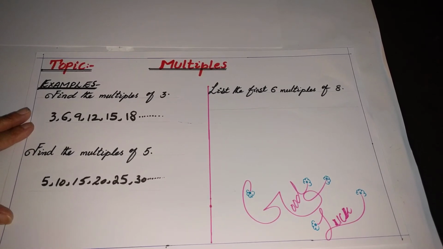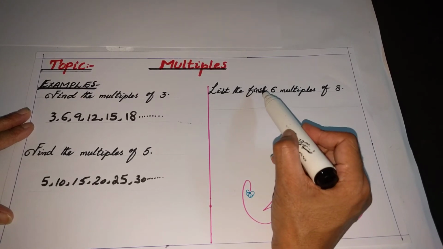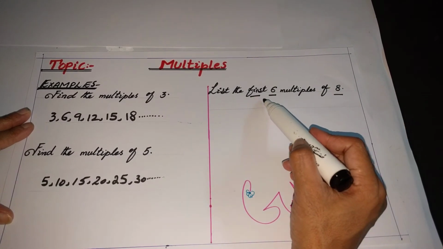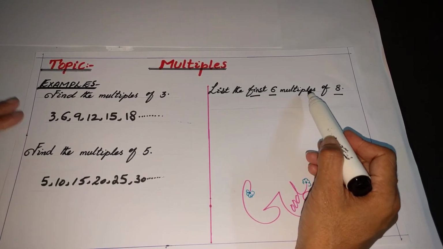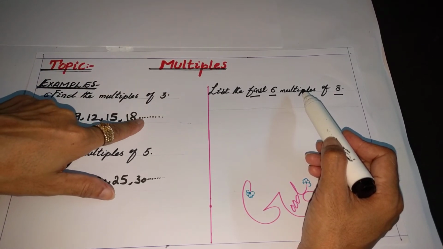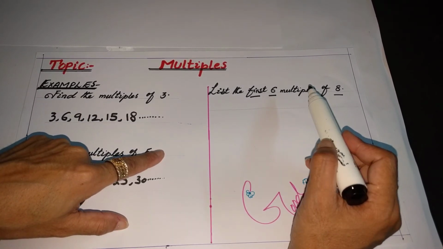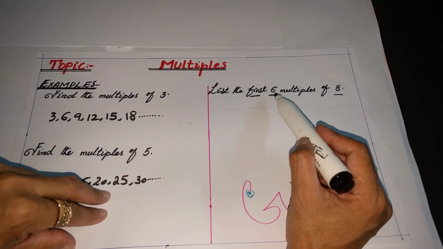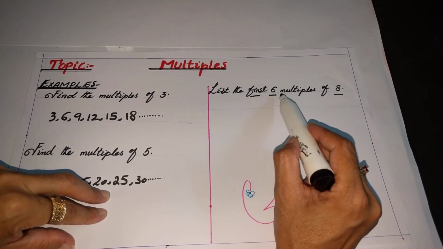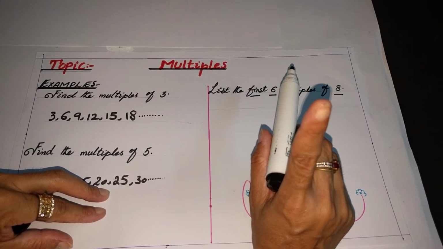Now come to this example: list the first 6 multiples of 8. Here is a restriction for you, that only find the 6 multiples of 8. In the previous two examples there was no restriction, that's why the continuation was there, so you could find unlimited multiples of 3 and 5. But in this example there is a restriction, that only list the first 6 multiples of 8. It means the first 6, you will start from 1.